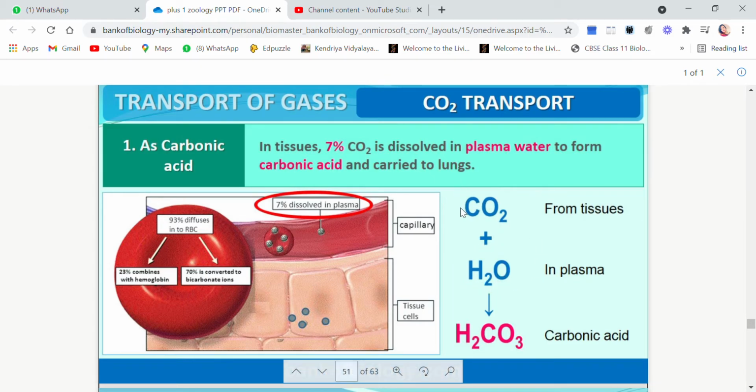So carbon dioxide combines with the water present in the plasma to form carbonic acid. This is the formula for carbonic acid, H2CO3, right? So how much carbon dioxide has been transported in this manner? Around 7% of carbon dioxide is transported in the form of carbonic acid in the body.